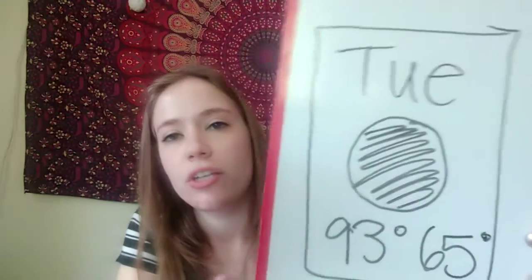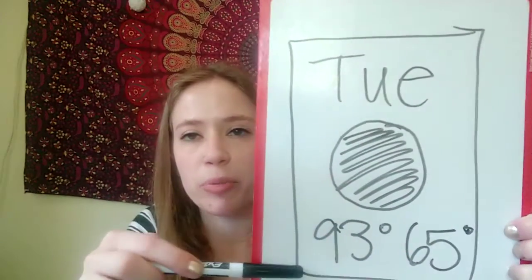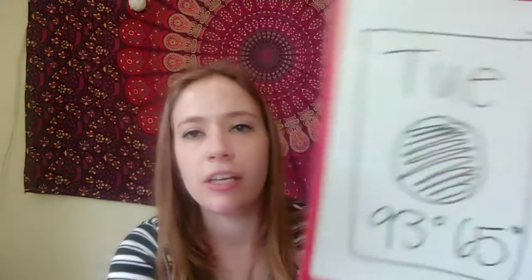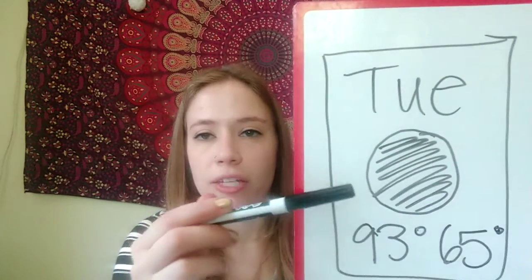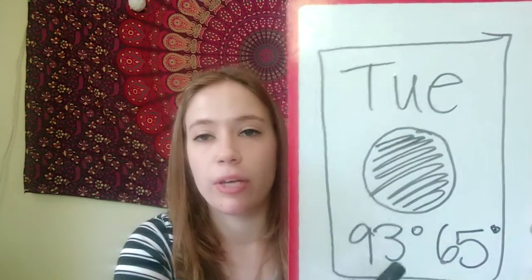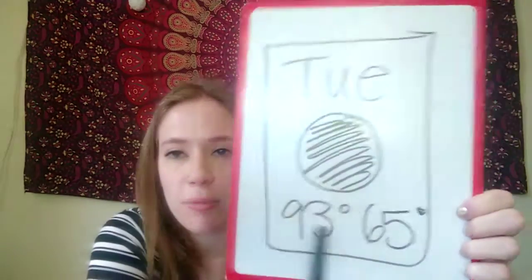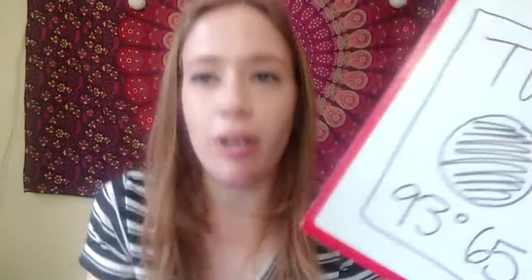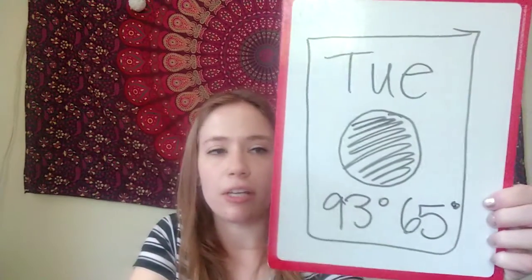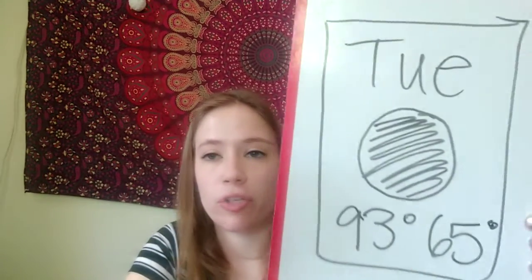So I see 93 degrees and 65 degrees. So if you have your blue box around Tuesday, it should look like this. So imagine this is a blue box, and then TUE, short for Tuesday, the type of weather we're going to have, and then our two temperature variations. So one's going to be our highest temperature, the other one's going to be our lowest temperature.